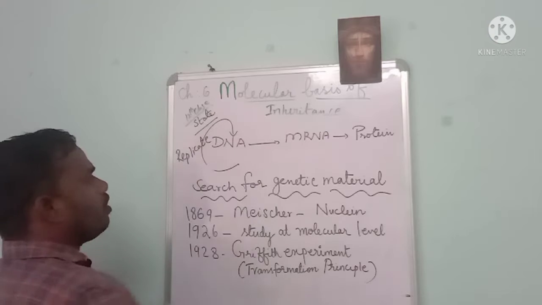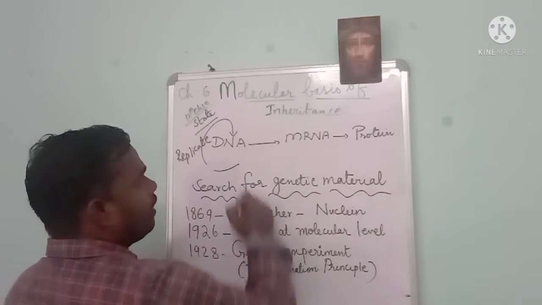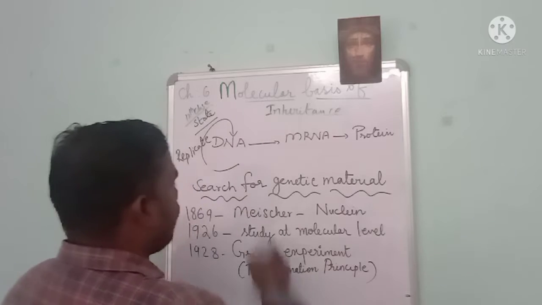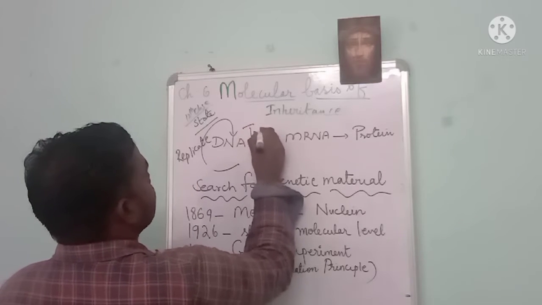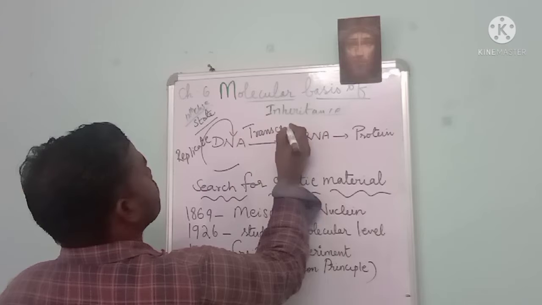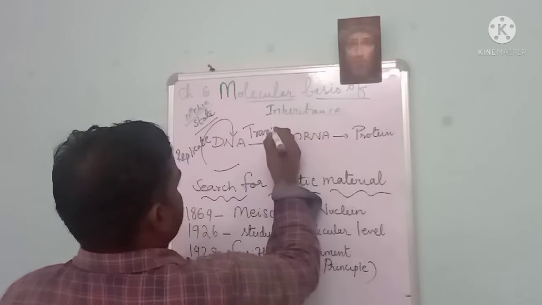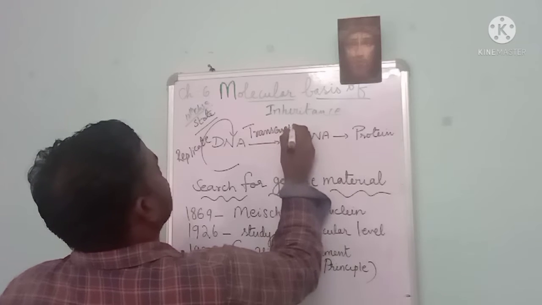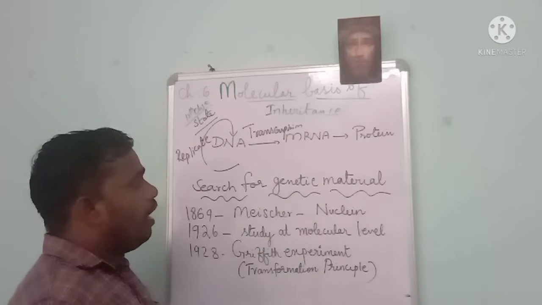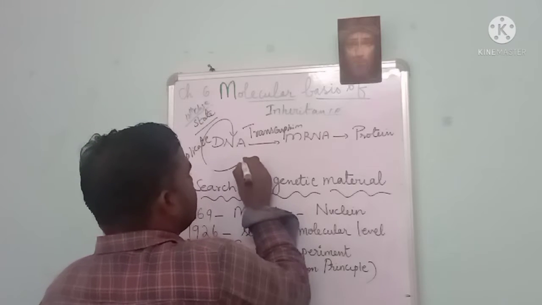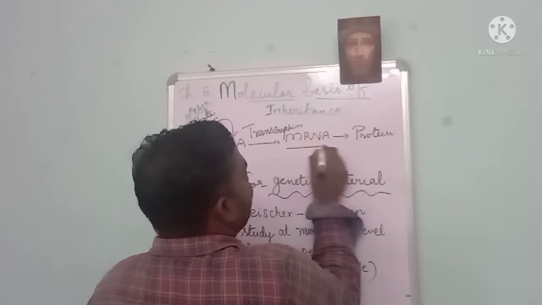The replicated DNA then undergoes a process called transcription. In transcription, the information in the DNA is coded into mRNA.